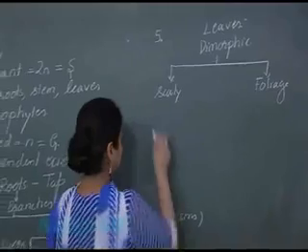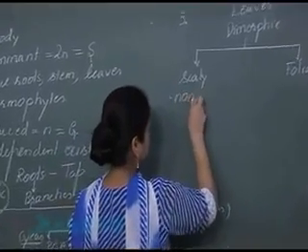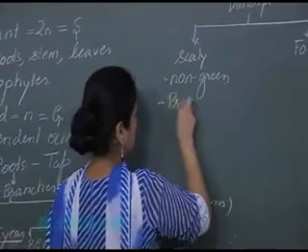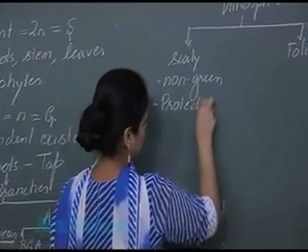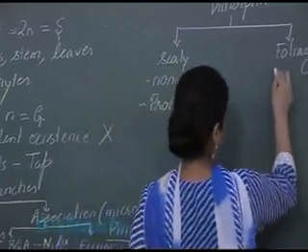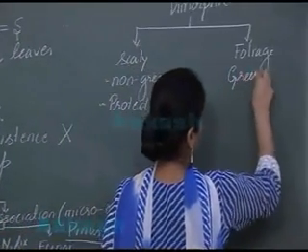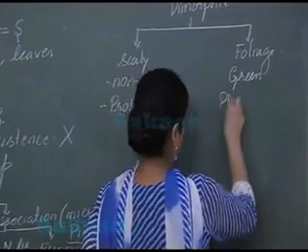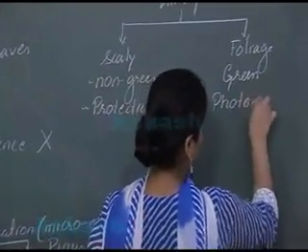The scaly leaf is non-green and the function of the scaly leaf is protection. The foliage leaves are green leaves. They are involved in photosynthesis. They are involved in food formation.